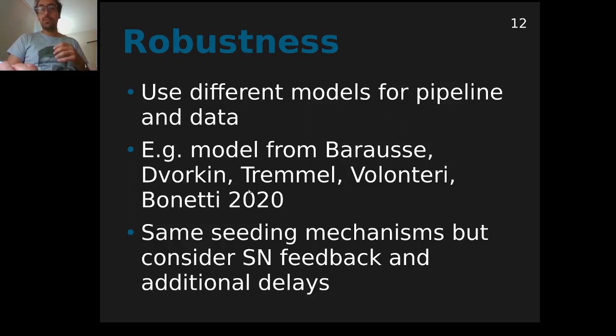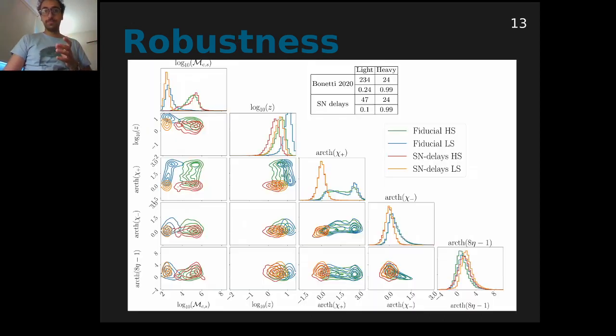So we use this more recent model, which uses the same seeding mechanism as our fiducial model, but they also consider the effect of supernova feedback, which could quench the growth of massive black holes, and additional delays between the moment where dark matter halos merge and when massive black hole binaries merge. So this is just to show you now how the distributions look.